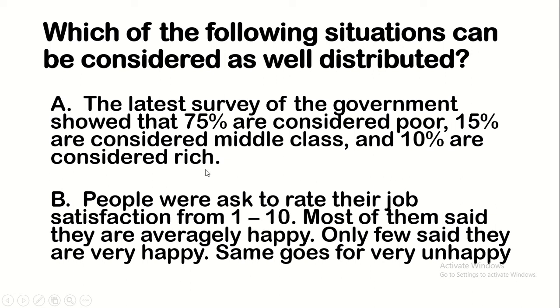So tingnan natin yung letter A. Pinapakita rito ng survey ng ating gobyerno na 75% ay may hirap sa ating bansa. 15% daw are considered middle class and 10% are considered rich. Ito nga ba ay well-distributed? Siyempre hindi. Dahil pinapakita rito na malaki ang porsyento ng mga mahihirap na nabubuhay sa Pilipinas. Konti lamang ang mga middle class at konti lang din ang mga mayayaman.